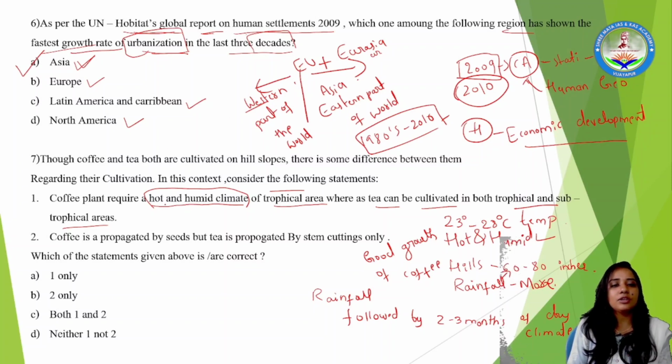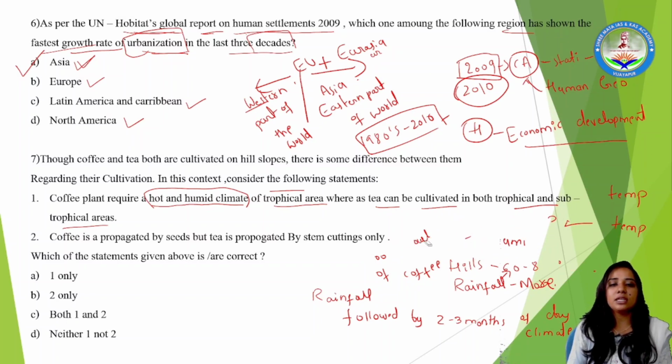So here they had given a hot and humid climate of tropical area. Tropical area is where you can see the temperature lies between this hill station. Again, altitudinal variation takes place even in the temperature, as I said. As altitude increases, the temperature decreases. It means a warmer and hot climate will be present in those regions where coffee can be grown well. Now coming to the continuation of that question: tea can be cultivated in both tropical and subtropical areas. Right? So tropical area is 0 degrees Celsius to 23.5. Right?